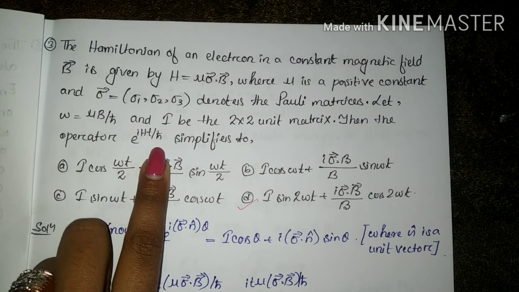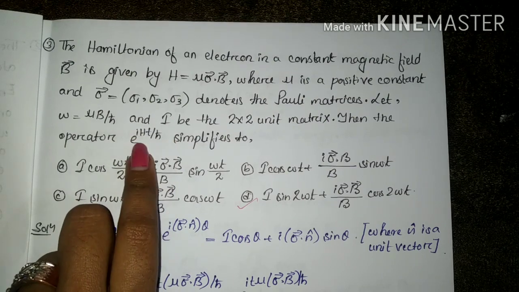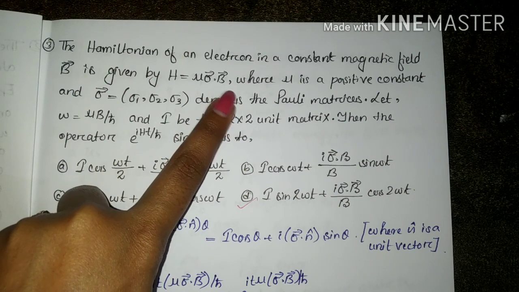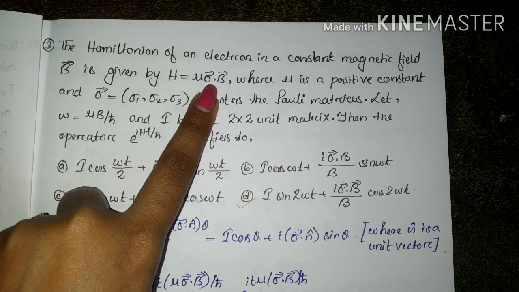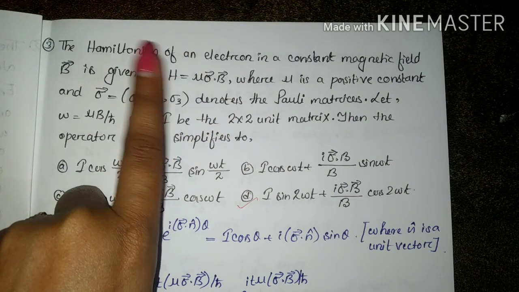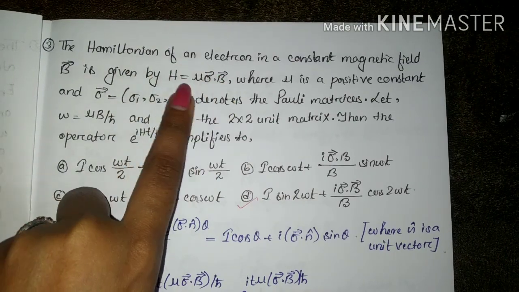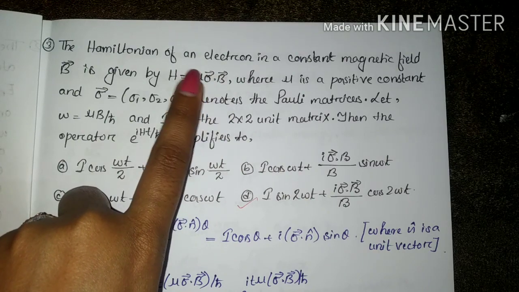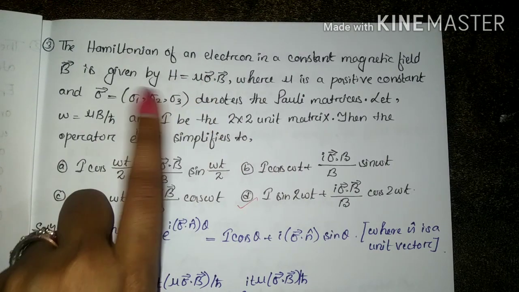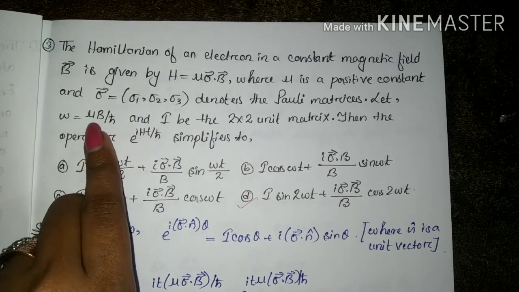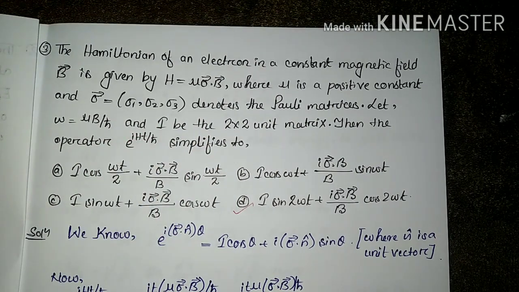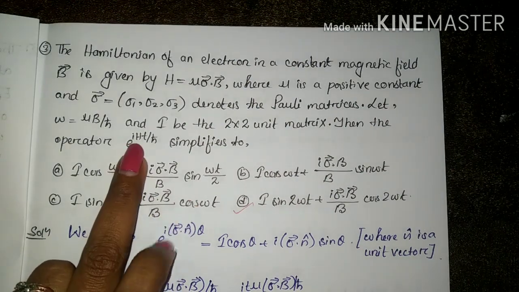Then we have to simplify the value of the operator e to the power minus i H t by h cut. So we have to find the value of this particular operator when the Hamiltonian is equal to mu sigma dot B. B is a constant magnetic field. This is the Hamiltonian of an electron in a constant magnetic field B, and sigma is the Pauli matrix, and omega is equal to mu B by h cut. I is a 2 by 2 unit matrix, and we have to find the value of this operator.